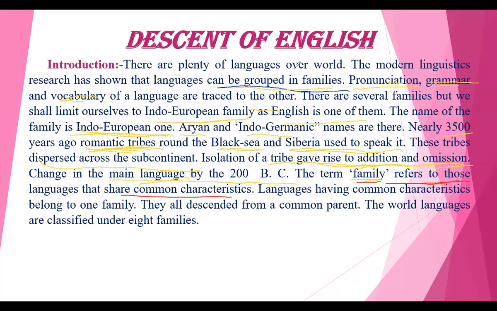Mostly they will have common characteristics. That means it may be the pronunciation, grammar, vocabulary, and the way we pronounce the dialect and all, right? So they are all descendants of a common parent. They are all descendants of a common parent. In the sense, what do you mean by descendant here?